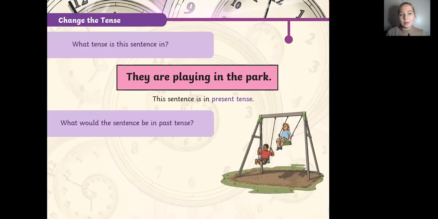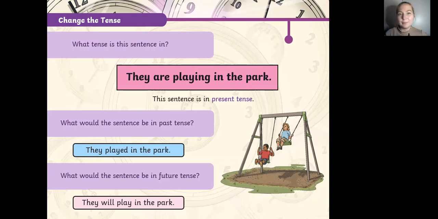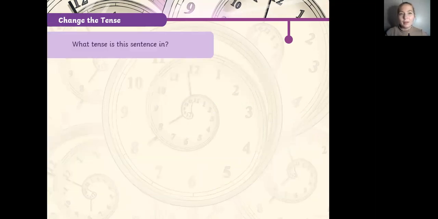So what would the sentence be in the past tense? In the past simple, this would be they played in the park. That is correct. In the future simple, it is going to be they will play in the park. That's right. Now the next, she will meet you tomorrow. So what tense is that? This is future simple, right? She will meet you tomorrow. So when? Tomorrow.